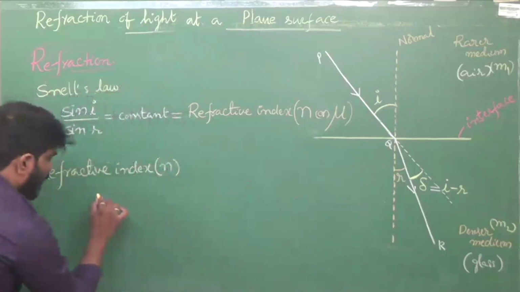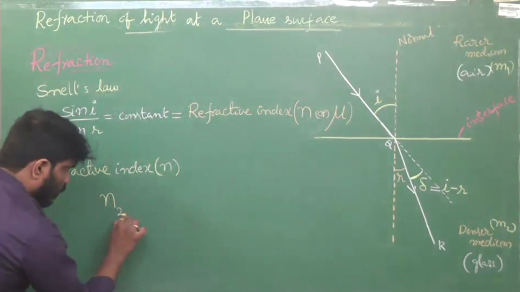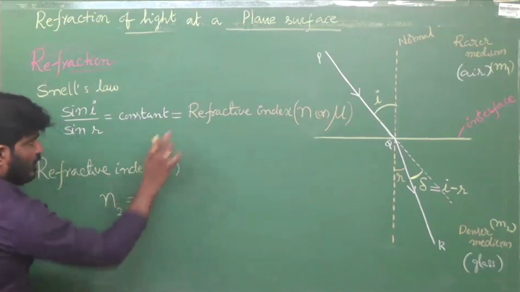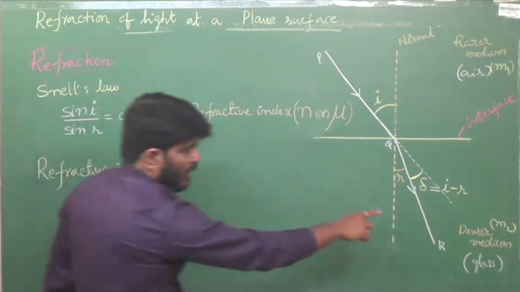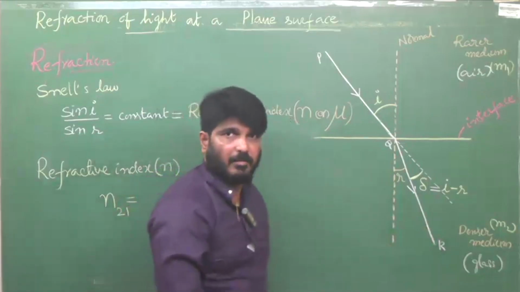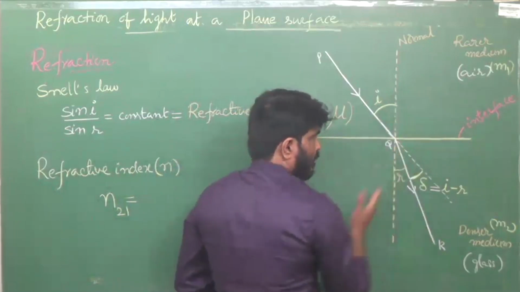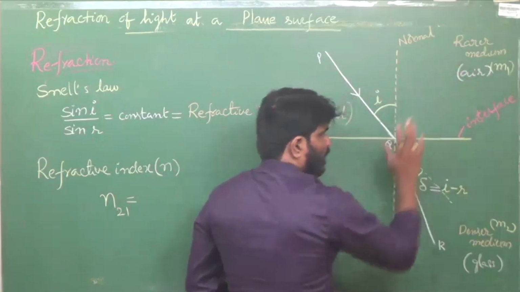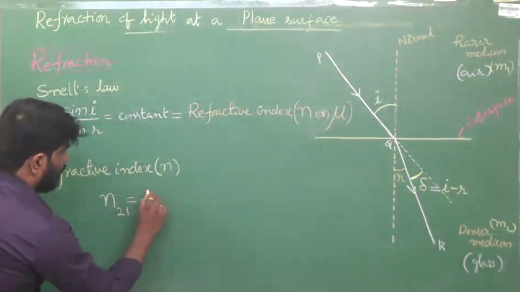That means the refractive index of medium 2 with respect to medium 1. So this constant is the refractive index of which material medium? The material medium of this one, that is the denser medium. For example, if the light is entering from denser to rarer, you have to find out the refractive index of this medium with respect to this. I'll explain that also. So this is sin i by sin r.